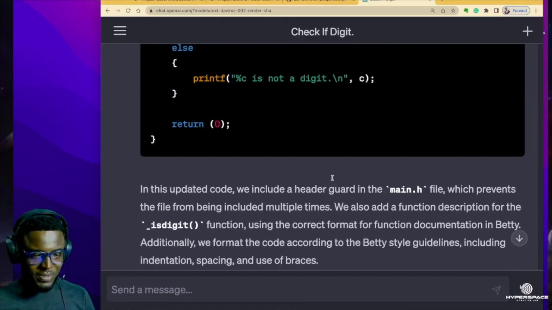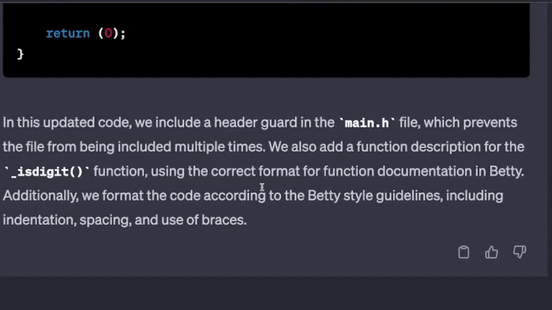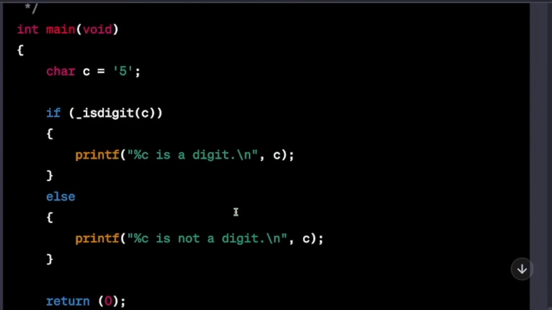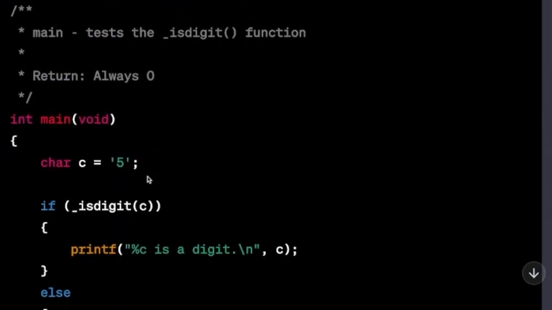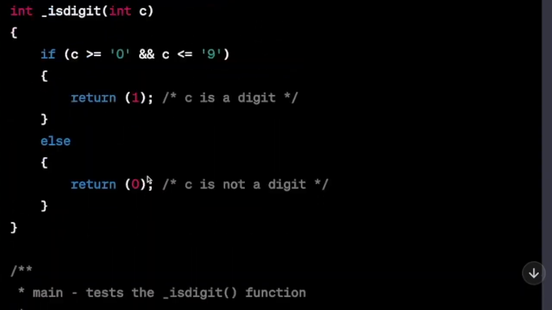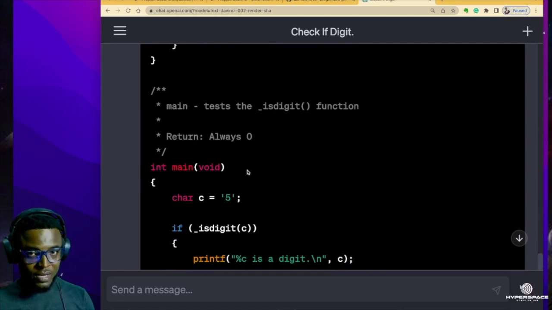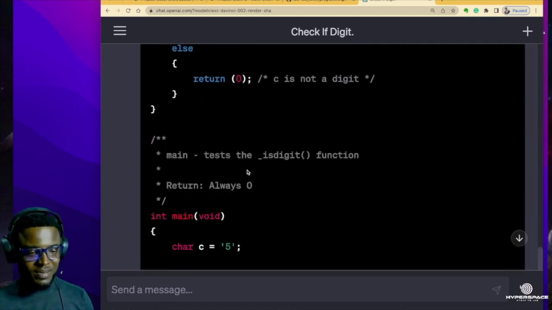Awesome. So just like we asked ChatGPT to do, now it writes out this code, and this time around it is a Betty compliant code. So you want to try this out? We're just going to copy everything in here and put it in our file that we are supposed to write the code in. Then we are going to run the checker and see what happens.